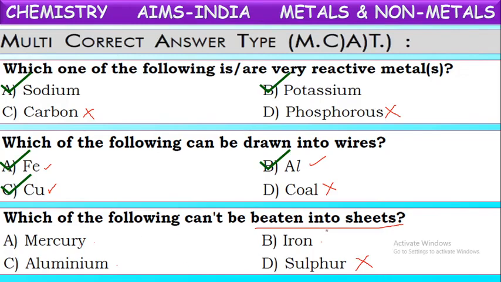But mercury is a liquid metal, so as it is liquid, it also cannot be beaten into sheets even though it is a metal. The remaining 2, iron and aluminium, can be beaten into sheets. So mercury and sulfur cannot be beaten into sheets.